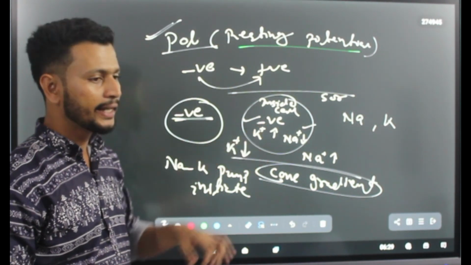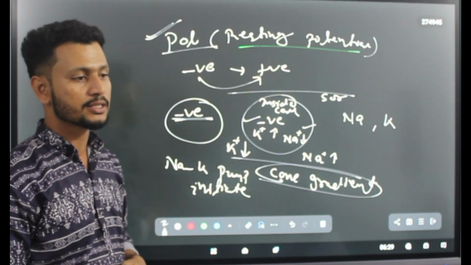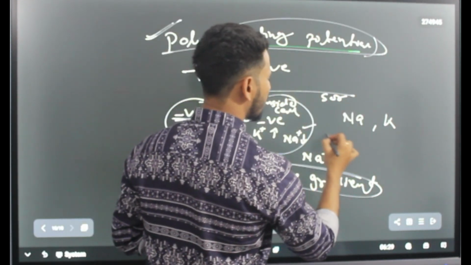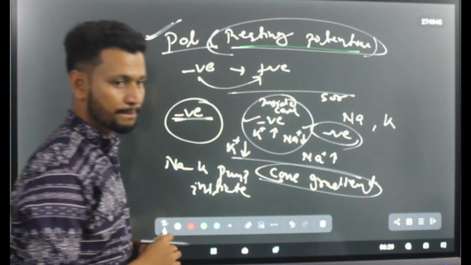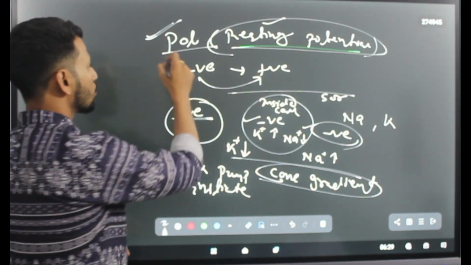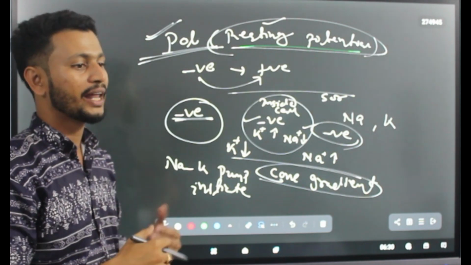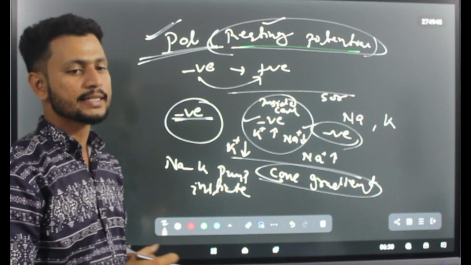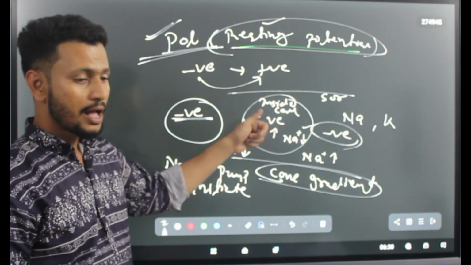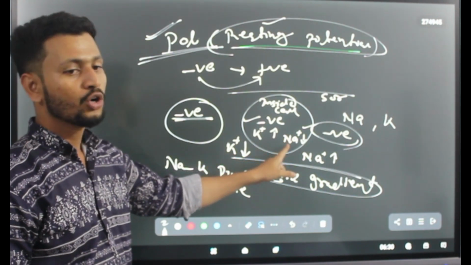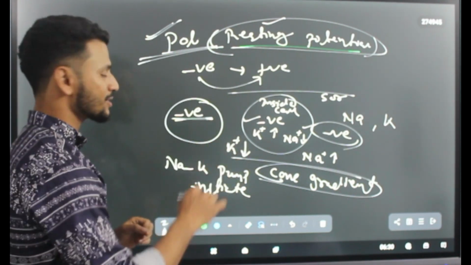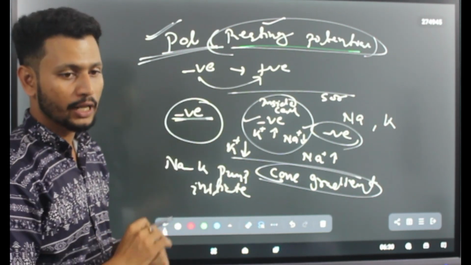Due to the presence of negative charge and potential difference, this phase is known as the resting phase, which incurs a negative charge. And this condition is known as resting potential. And this stage is known as polarization, due to the occurrence of a polarized cell. Polarized cell in the sense negative charge inside the cell, high potassium concentration and low sodium concentration. Clear?